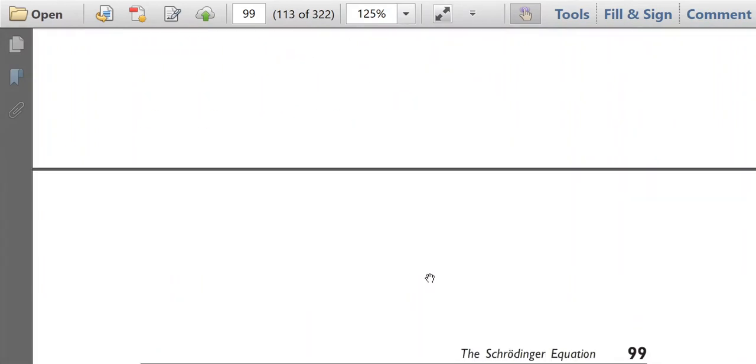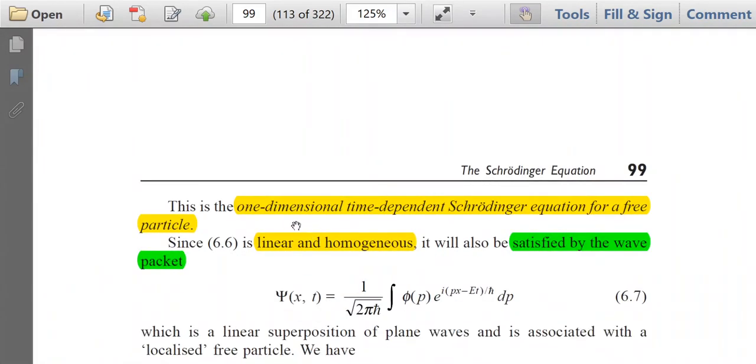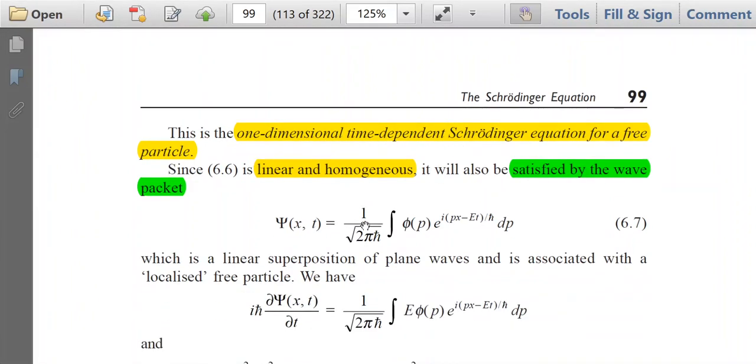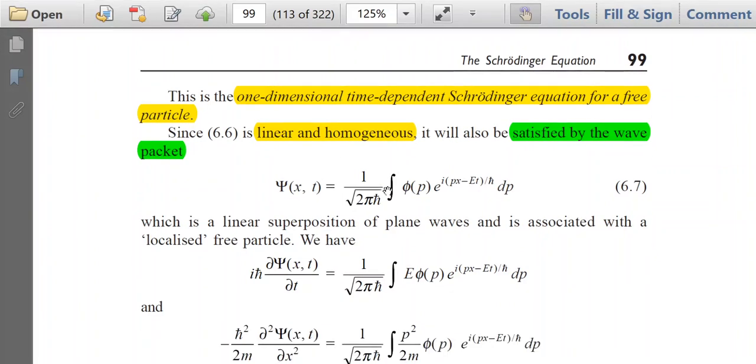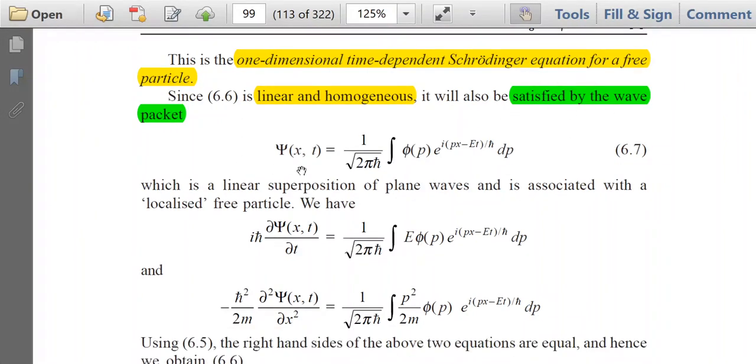Now this equation is the one-dimensional time-dependent Schrodinger equation for a free particle. It should be noted that this particle is a free particle, and this equation is linear and homogeneous in nature. The point to note is that this equation will also be satisfied by the wave packet. This is the equation of the wave packet that we have discussed in our earlier lecture.